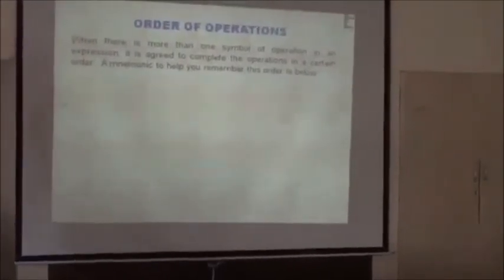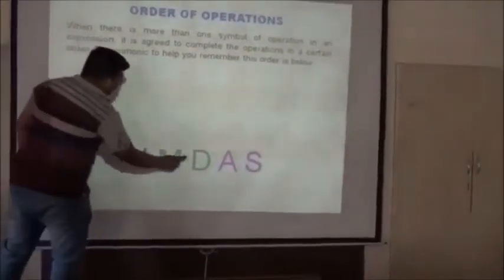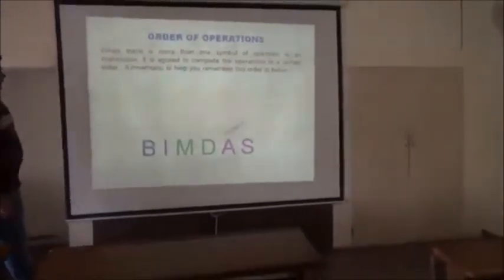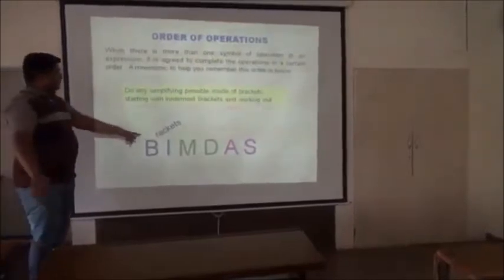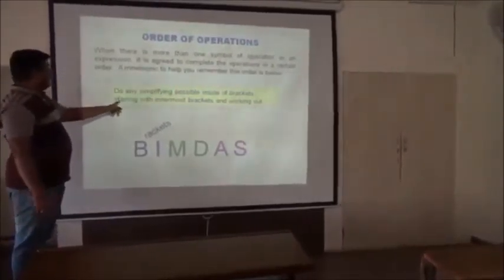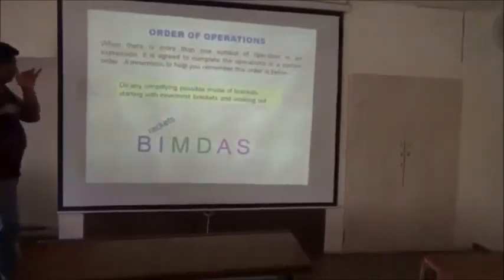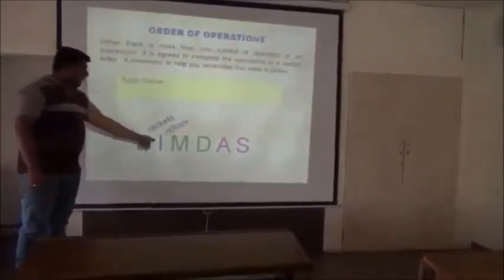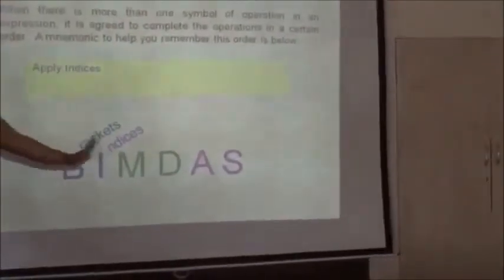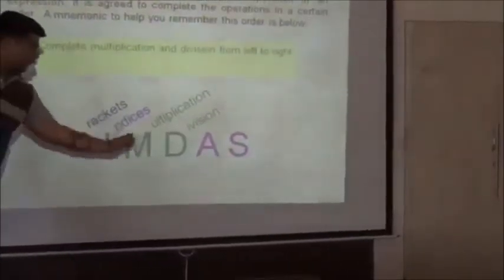The order is BIMDAS. B is the brackets. Do any simplification possible inside the brackets, starting with the innermost brackets. B for brackets, I for indices: after brackets, apply indices. The next is multiplication and division.